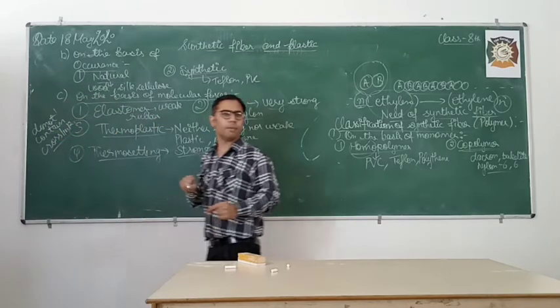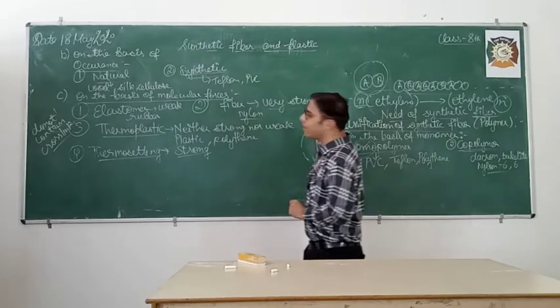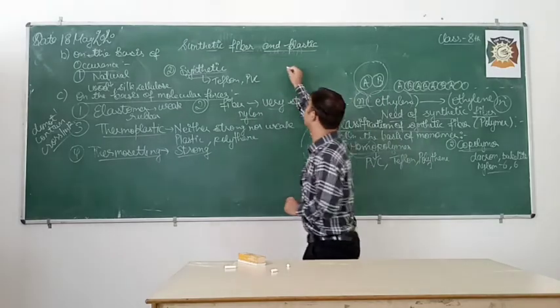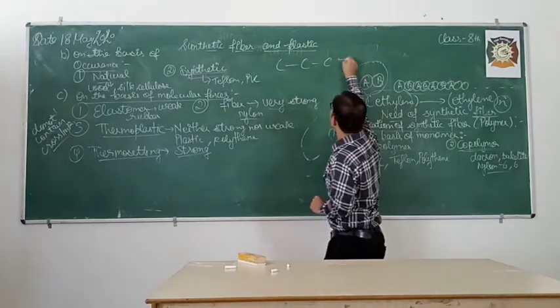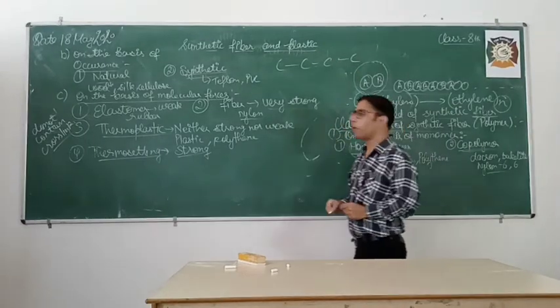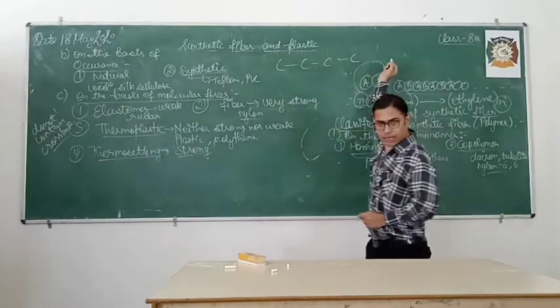Now what do I mean by cross link? Say, for example, if I have a long chain of polymer, this is a straight chain.